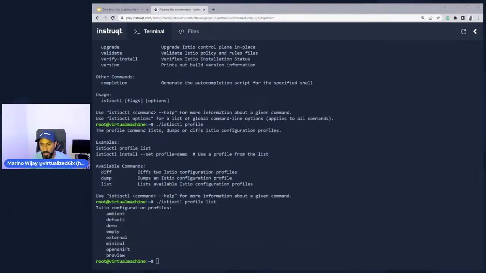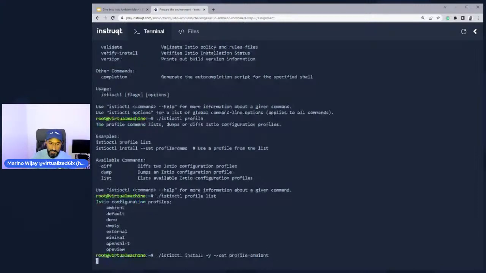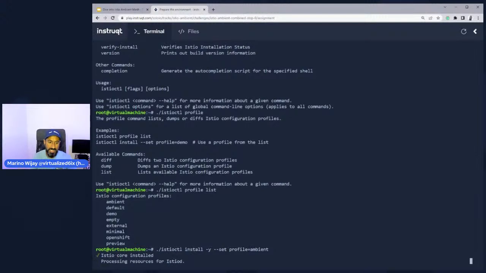The ambient profile is what enables ambient mesh. So there's a command there now that you can run to actually install Istio with the ambient mesh profile. So if I go istioctl install -y --set profile=ambient, this goes ahead to deploy ambient mesh inside of the existing cluster that I have. Now, once this is done, we're actually going to take a look and see the components running inside of our cluster. And then once that's done, we'll proceed to deploy a service, and then we'll go on to do some very fancy ambient mesh things as well.